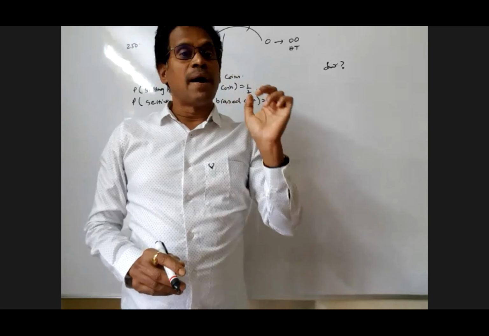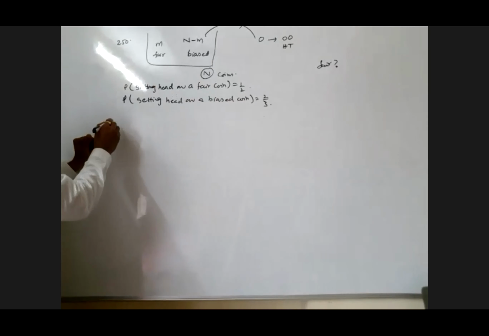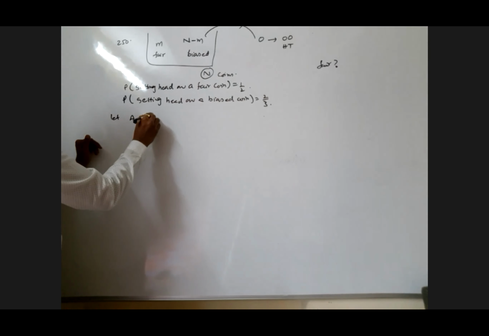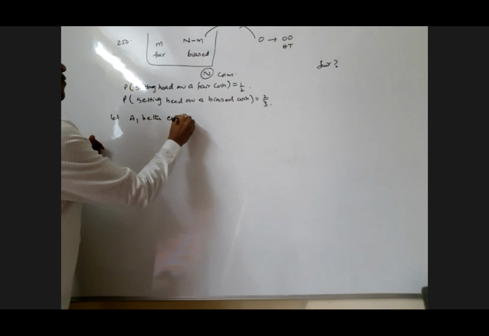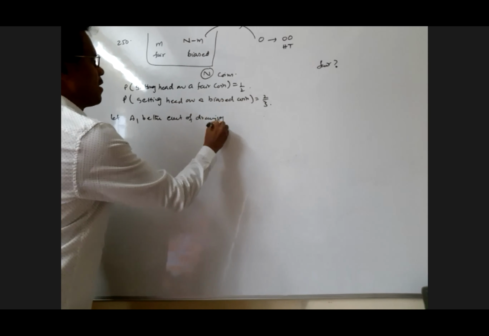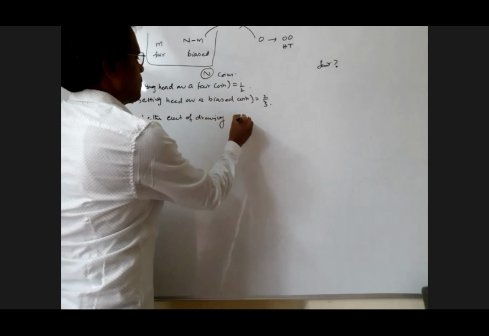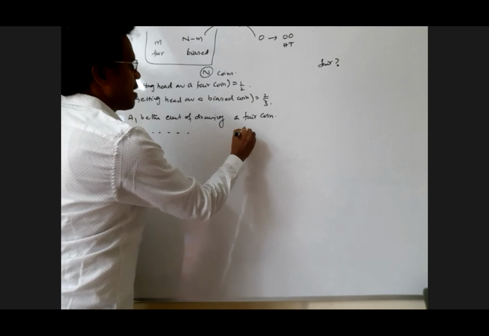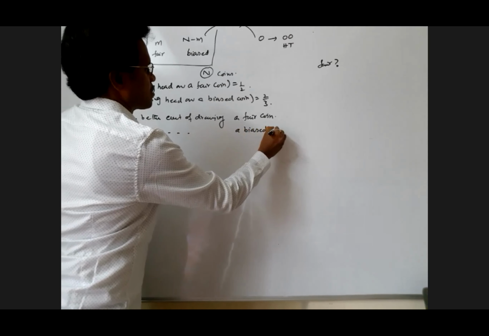A coin is drawn from the box and is tossed 2 times. The first time shows head and the second time shows tail. Getting head in the first trial and tail in the second after tossing 2 times, that is event A. That is associated with A1 and A2. Let A1 be the event of drawing a fair coin, and A2 be the event of drawing a biased coin.